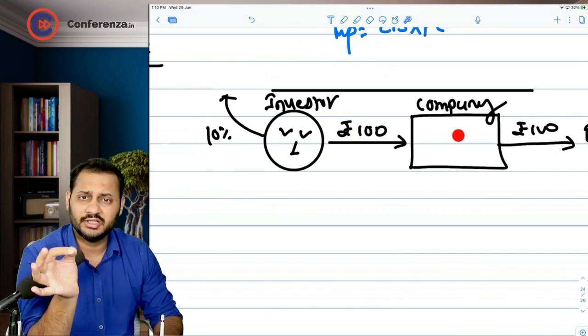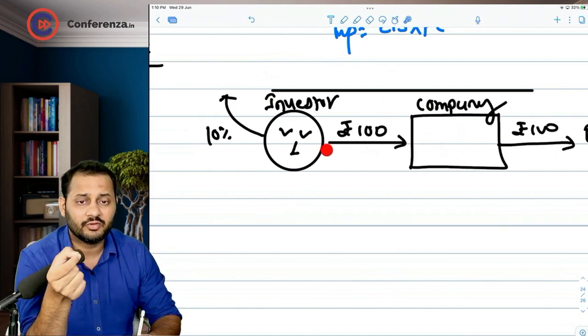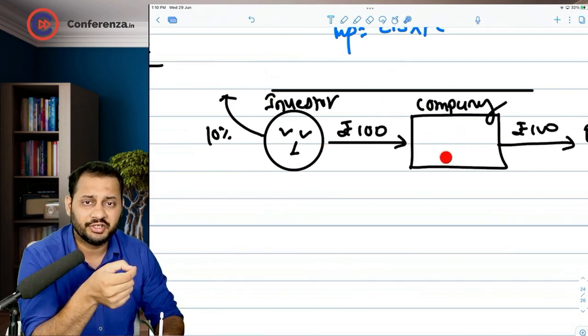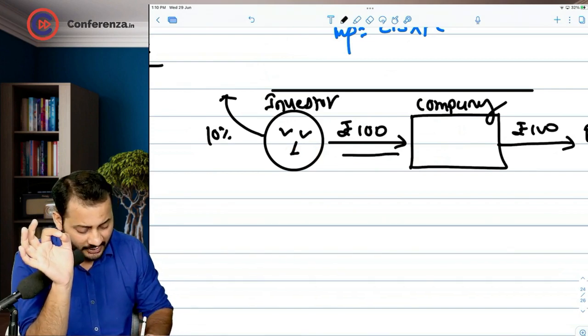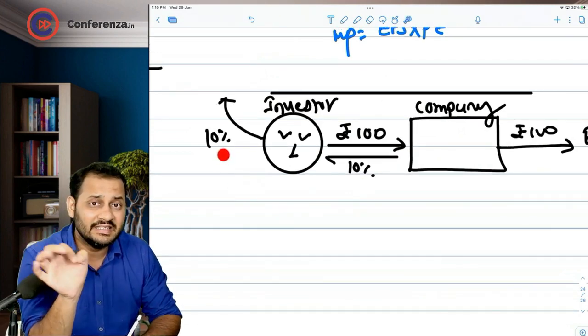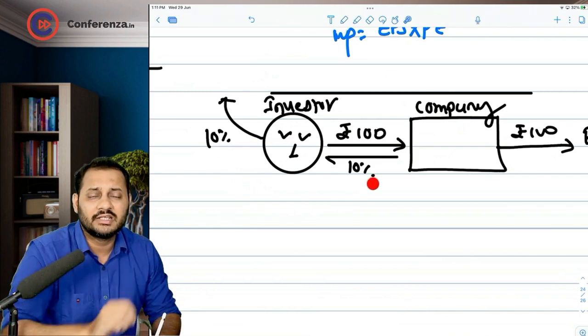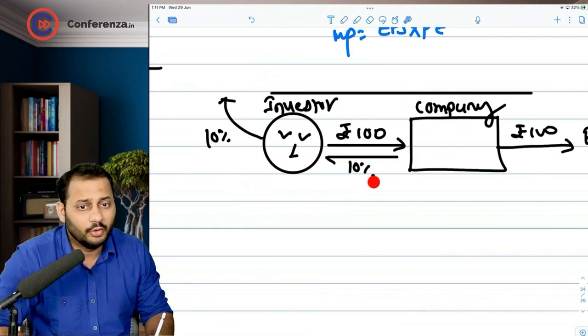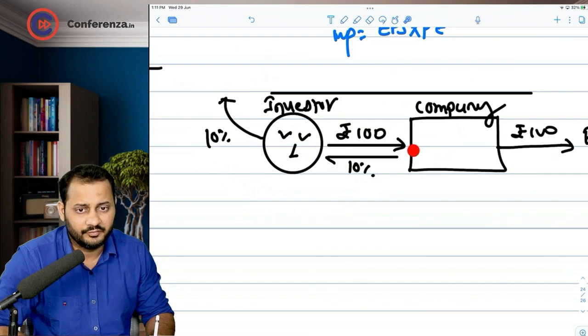The question is, how much minimum should he expect from the company? How much return should he expect minimum from the company? The minimum that he will expect from the company is 10%, because that was the amount that he could have earned easily by investing somewhere else. So the minimum that he will expect is 10%. Below this, it is not a feasible decision for him to invest in the company. Okay, we are good with this.